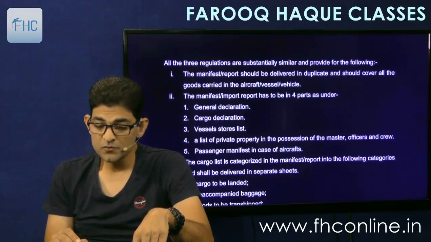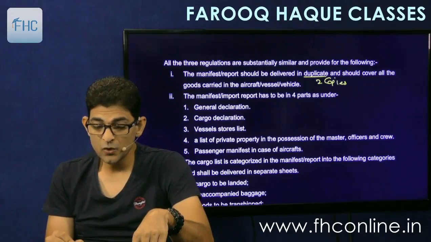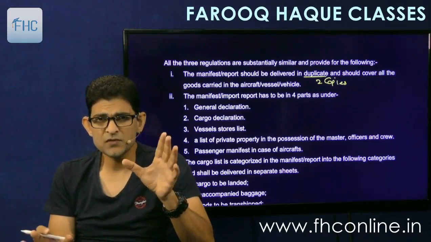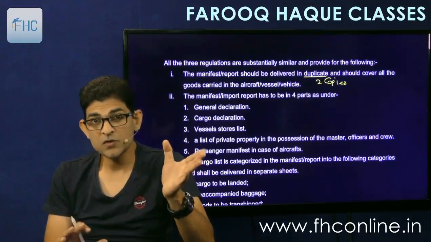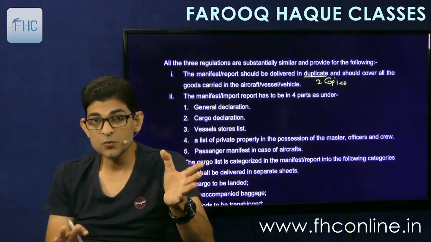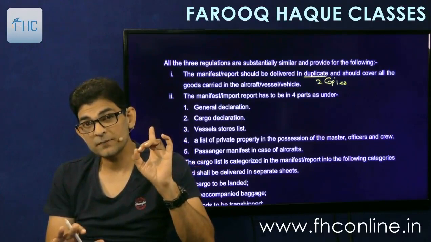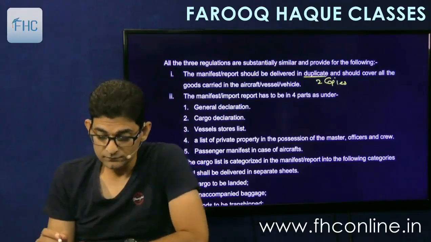The manifest report should be delivered in duplicate, means 2 copies, and should cover all the goods carried on board. You have to write everything which is there on board the ship or the aircraft, the ones which are to be unloaded as well as the ones which are in transit to other places in India or to places outside India. Right? So they have to write everything.